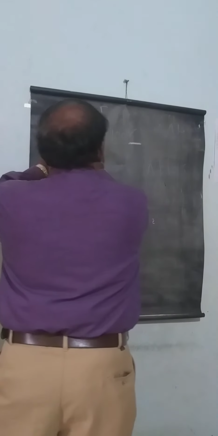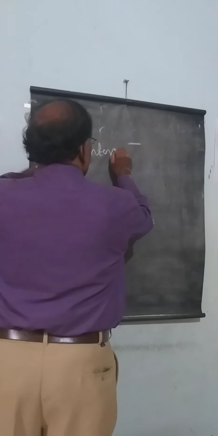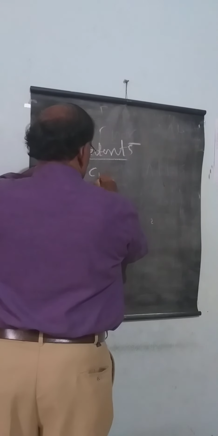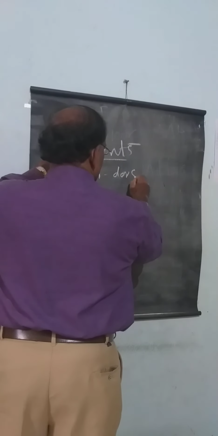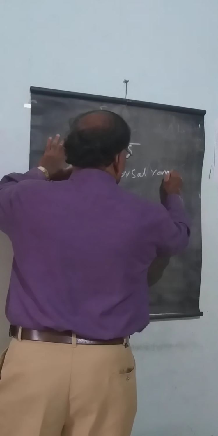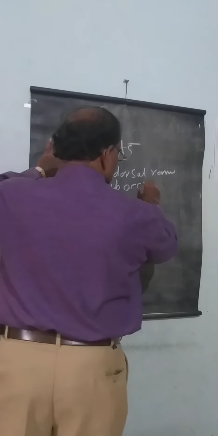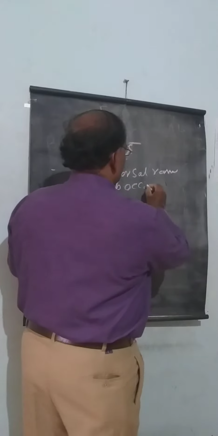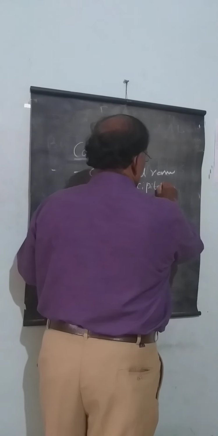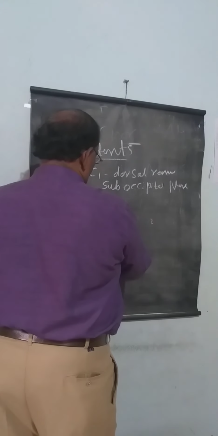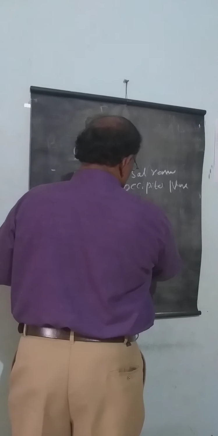The contents are the dorsal ramus of C1, which is also called the suboccipital nerve, and the third part of the vertebral artery.